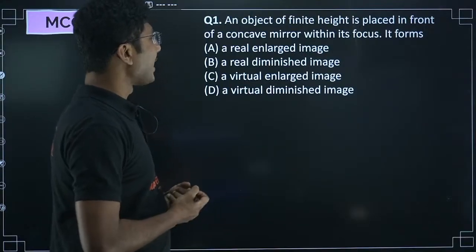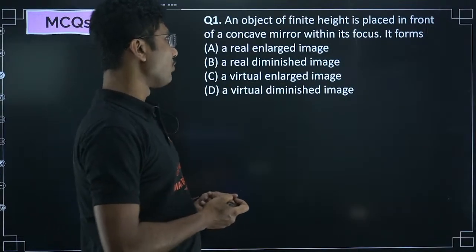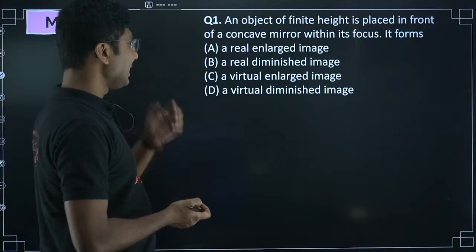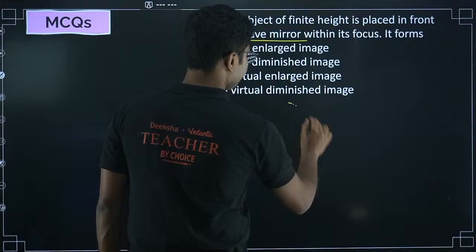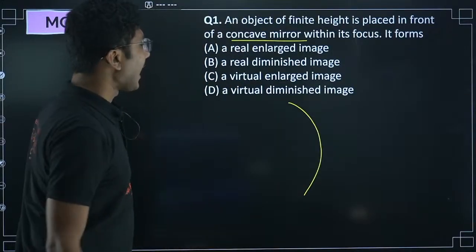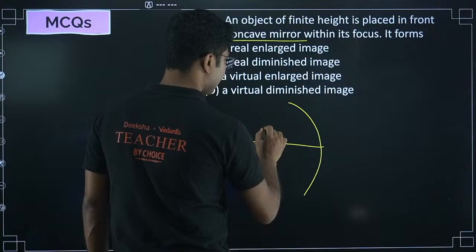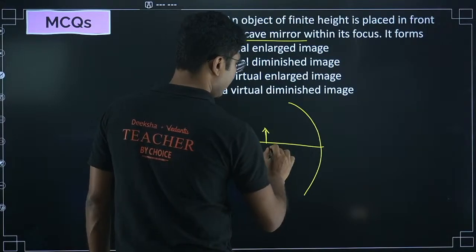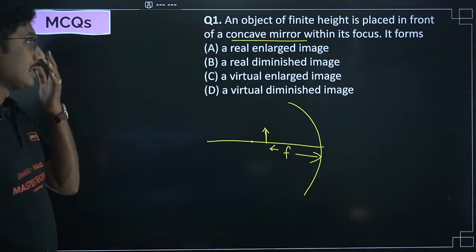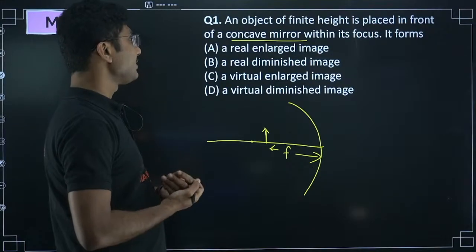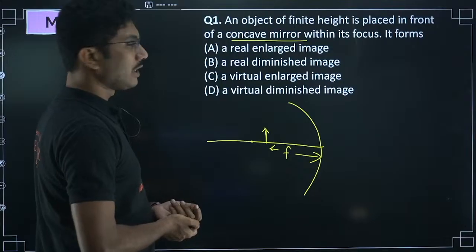An object of finite height is placed in front of a concave mirror within its focus. It forms a real enlarged image. So first of all, it's a concave mirror, and the object is placed within its focus, means it is placed at a distance less than f. So what will happen to the image? Real enlarged image, real diminished image, virtual enlarged image, virtual diminished image.